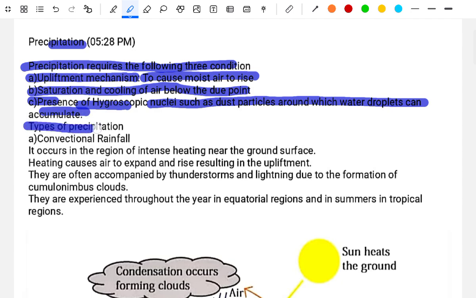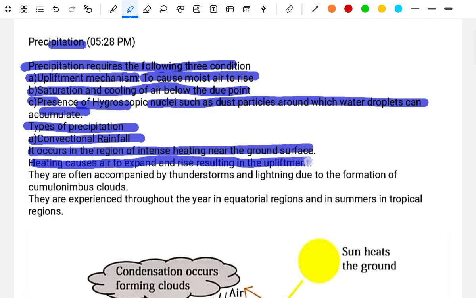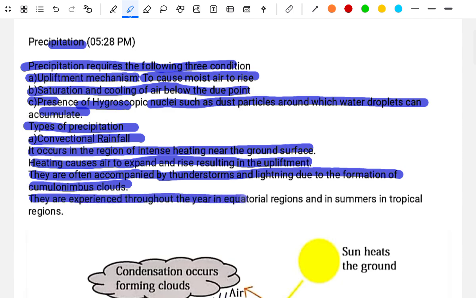Types of precipitation. The first is convectional rainfall. It occurs in regions of intense heating near the ground surface. The heating causes air to expand and rise, resulting in upliftment. It is often accompanied by thunderstorms and lightning due to the formation of cumulonimbus clouds. It is experienced throughout the year in the equatorial region and in summer in the tropical region.